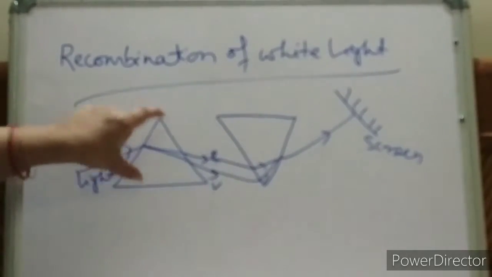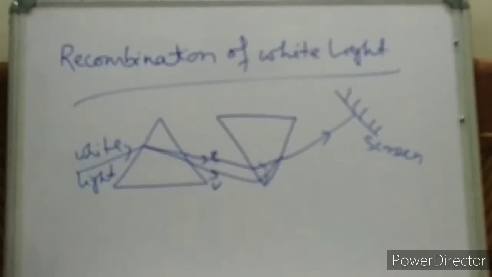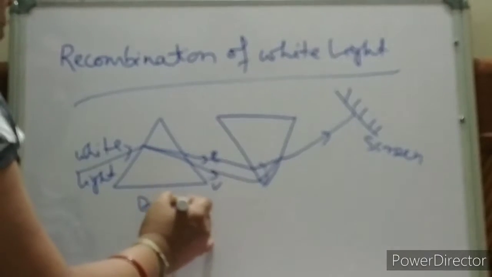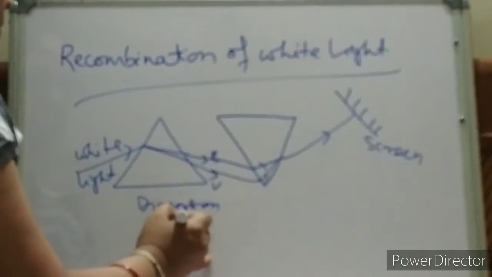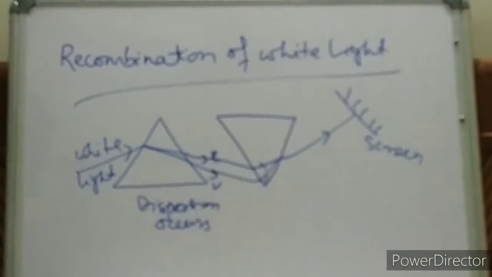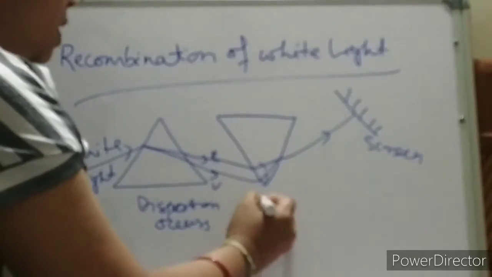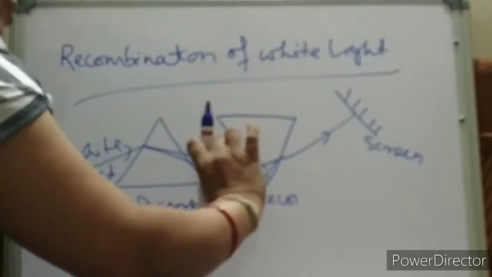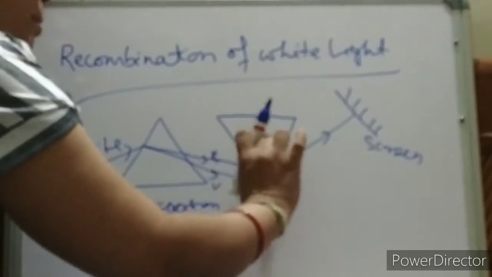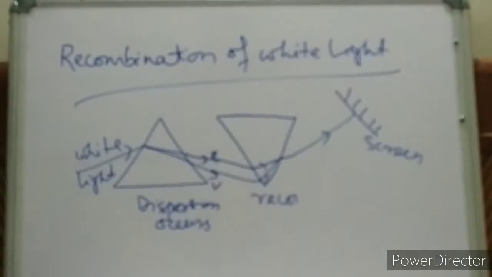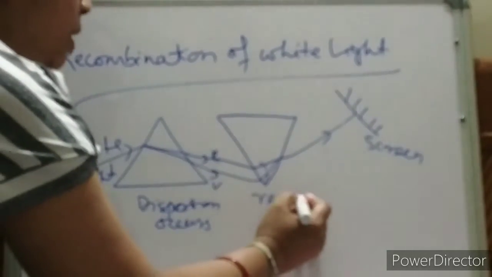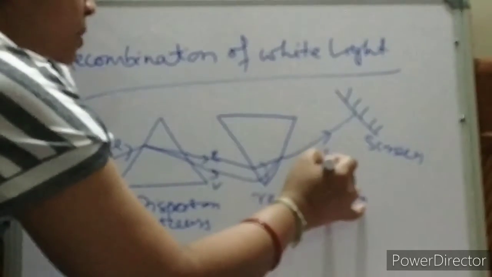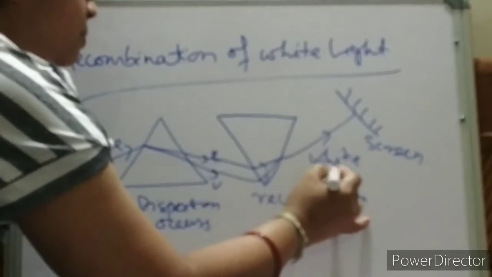So the first prism is doing the dispersion. Now light is getting dispersed. So here dispersion occurs. And the second prism is doing recombination. Again all the split colors, all the light rays recombine and give you the white light. This is only recombination of white light. Is it clear, children? Easiest one.